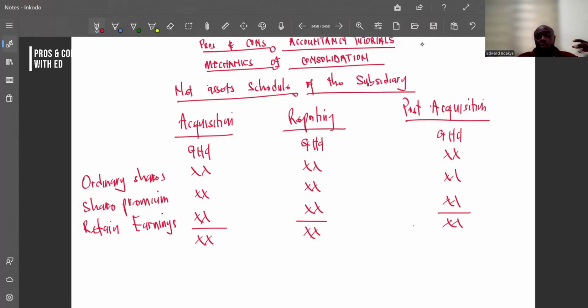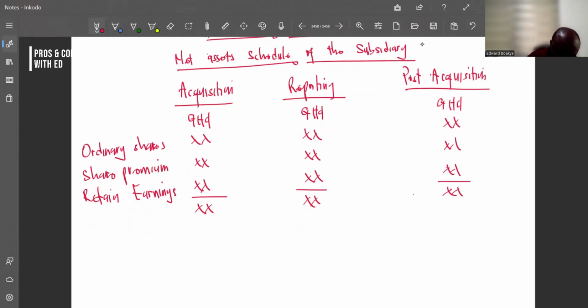You can't make a profit from yourself. So we will have to rewind. That is also the idea on the net asset share. So normally you will hear what we call provision for unrealized profit.